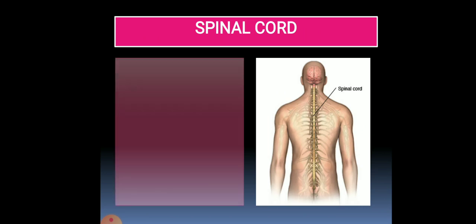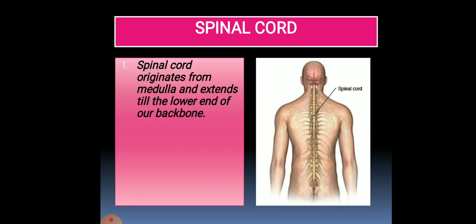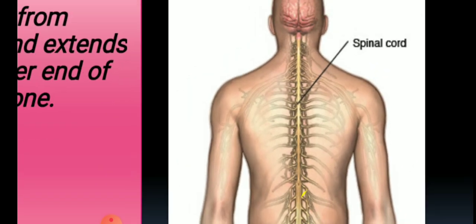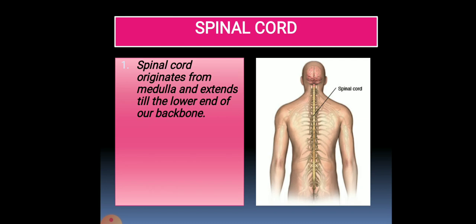Spinal cord, as I have told you earlier, originates from the medulla and extends till the lower end of our backbone. So now is it clear to you that spinal cord is like a cord? Cord means a thin wire, and it starts from the medulla and it ends in the lower end of the backbone. So you can see the spinal cord here. It is present in the backbone. Got it? So backbone protects the spinal cord.